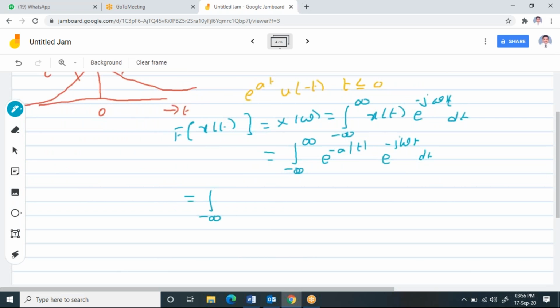I can write this as integral minus infinity to 0. For the negative cycle, mod t becomes negative, so minus of minus becomes plus. So I can write e power at into e power minus j omega t dt. This is for minus infinity to 0, and plus 0 to infinity is the positive side, where t is positive, so mod t is also positive. So you can write e power minus at.